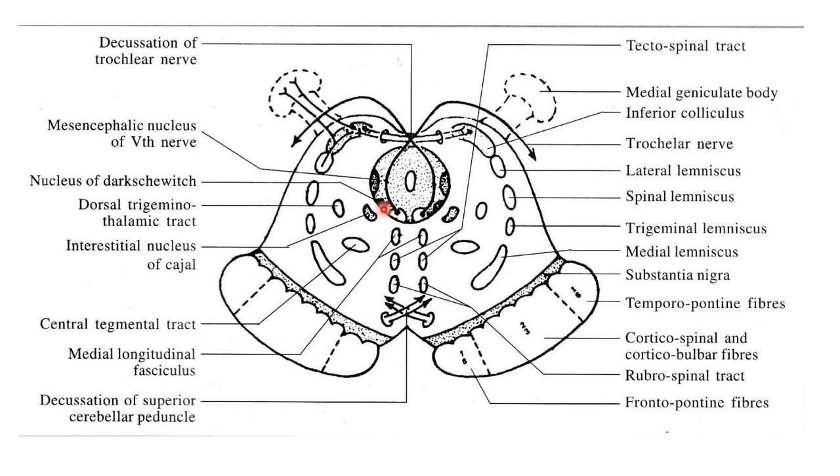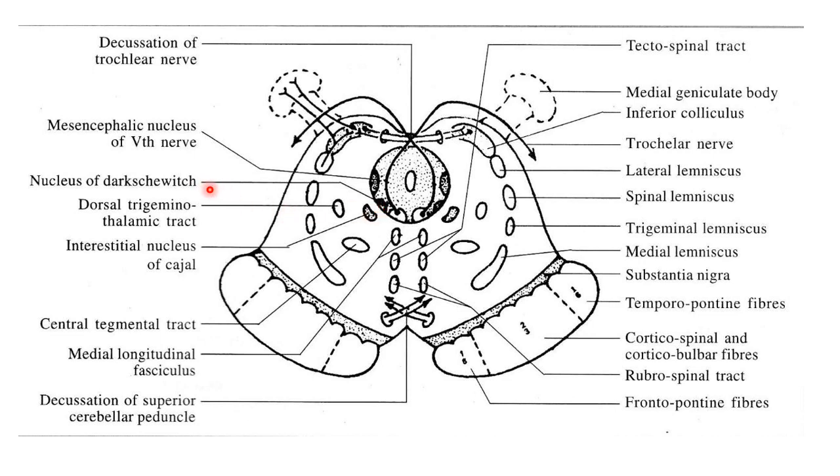There is another nucleus known as the interstitial nucleus of Cajal, which lies outside the periaqueductal gray matter and ventral or ventrolateral to the Darkschewitsch nucleus. So there are two additional nuclei. One is the Darkschewitsch nucleus, within the periaqueductal gray matter, dorsolateral to the trochlear nucleus. The other is the interstitial nucleus of Cajal, which lies outside the periaqueductal gray matter, ventrolateral to the Darkschewitsch nucleus.